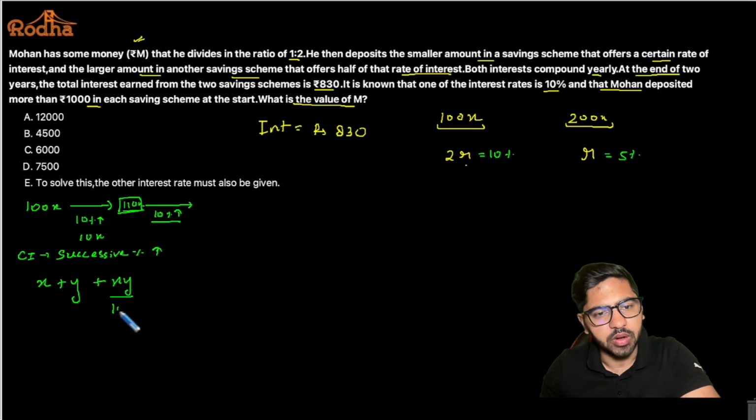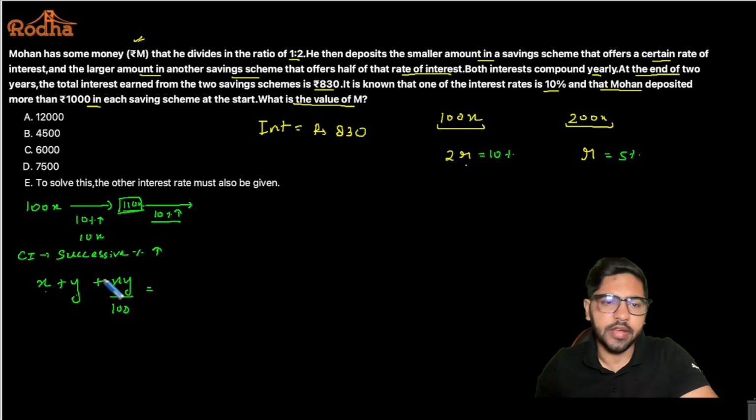So if an amount first changes by x%, then by y%, we can calculate the effective overall change as x plus y plus xy by 100, overall increase, right? Now if there was a decrease, then you would put the value as negative, but this is an increase, so x plus y plus xy by 100, right?